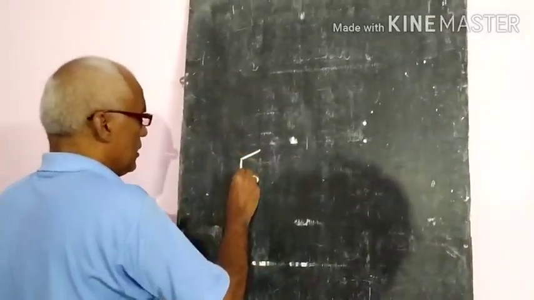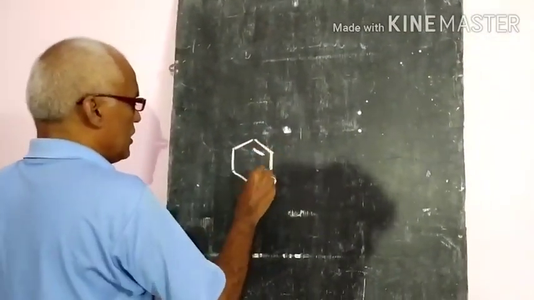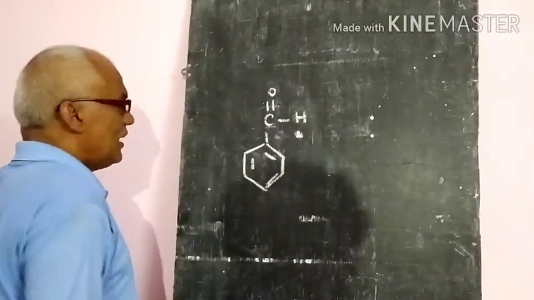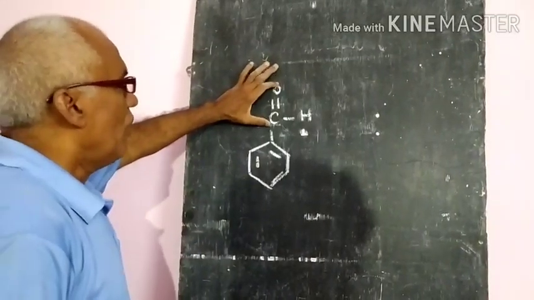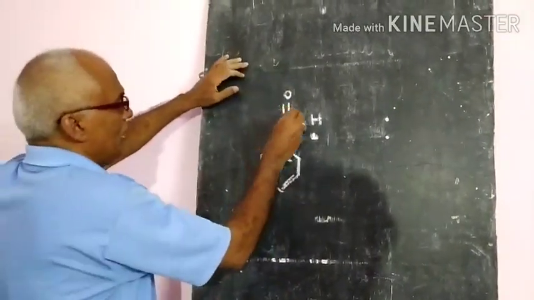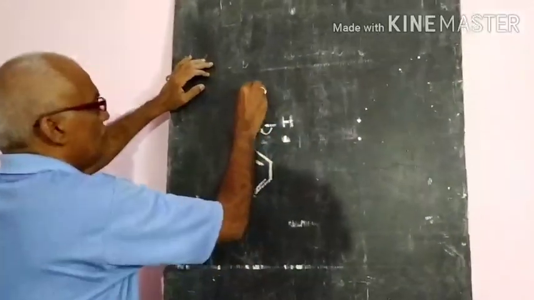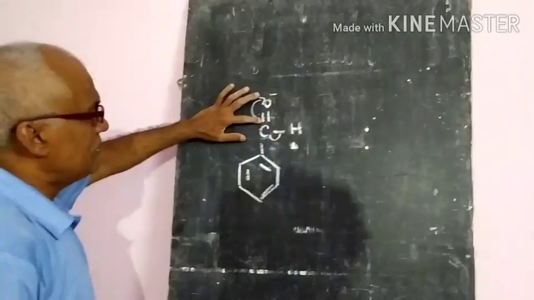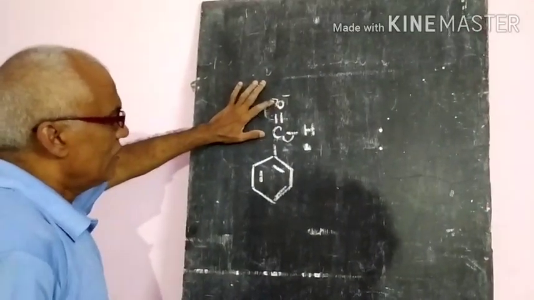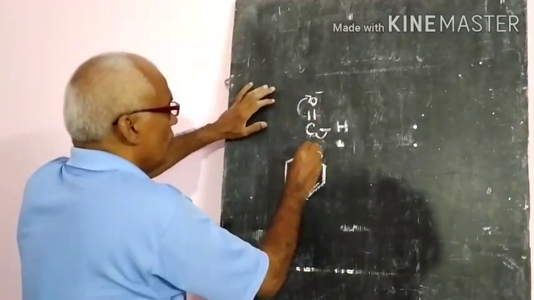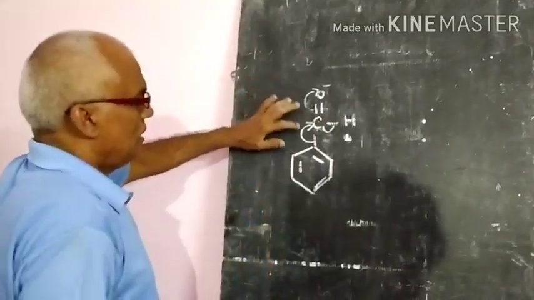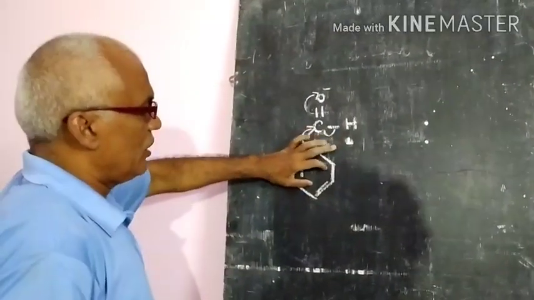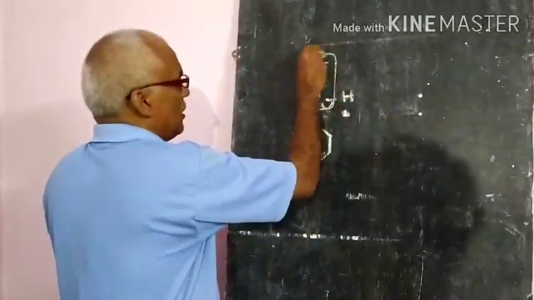Suppose in the aldehyde functional group, C double bond O H. Generally, this carbonyl group, as we already know, the electrons shift towards the oxygen, forming the negative charge. That means the electron density is going towards the oxygen. Then this carbon atom will experience electron withdrawal from the benzene ring, since the carbonyl group is an electron withdrawing group.